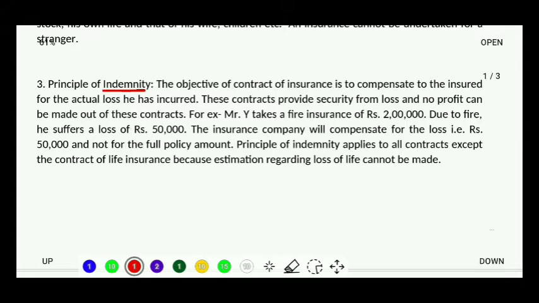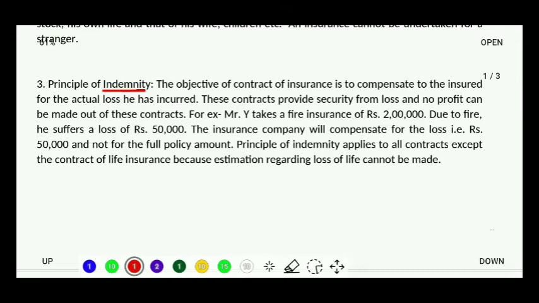Indemnify means to remove the loss and be at the position in which I was before having the loss. Suppose I had 10 rupee, right? And I lost 2 rupee. So what is my position after incurring the loss? It is 8, isn't it? So indemnify means to remove my loss and come back to the position in which I was initially. That is, I will come back to the position of rupees 10.